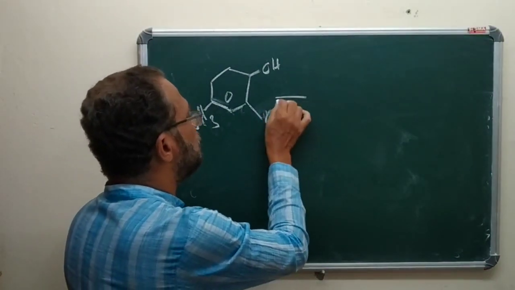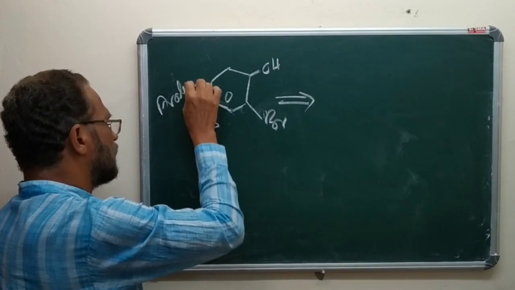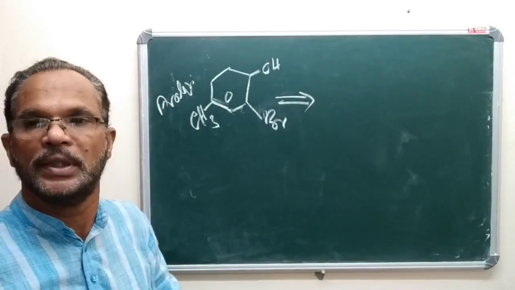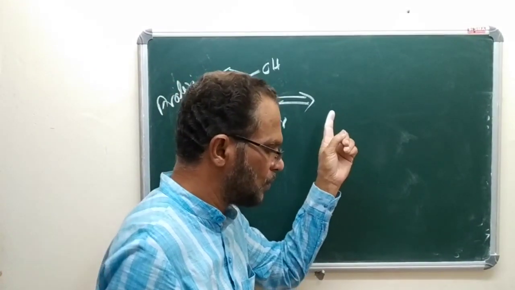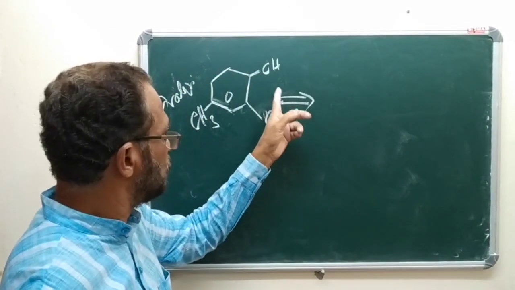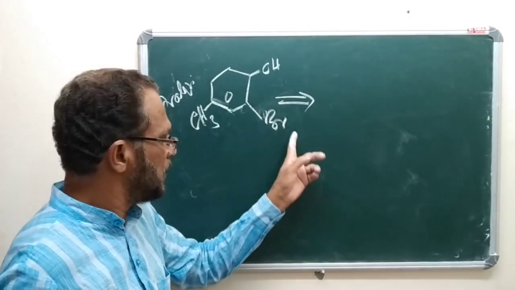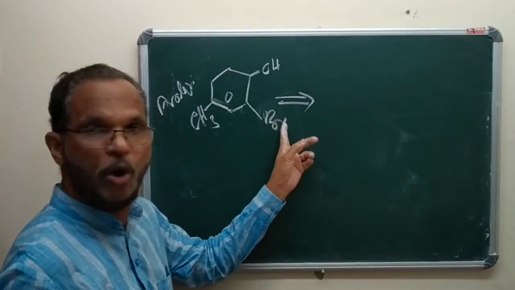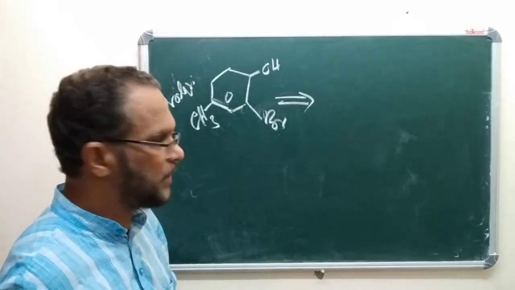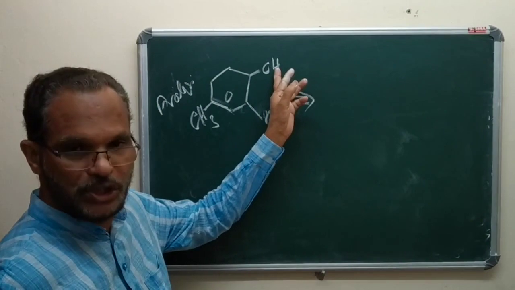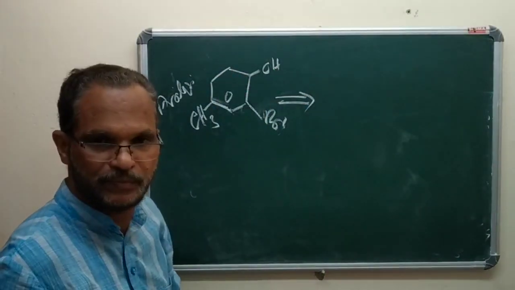Now you do the analysis part. Here there are two functional groups, that is the OH group and bromine. It is very easy to add bromine to a benzene nucleus. At the same time, it is not easy to add an OH group to the benzene ring.